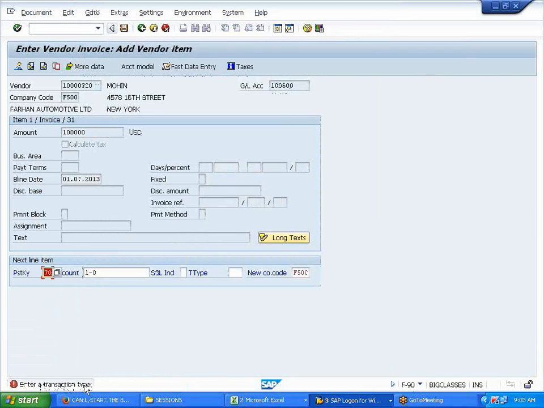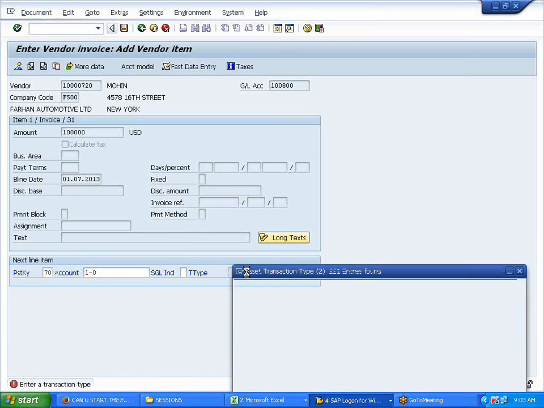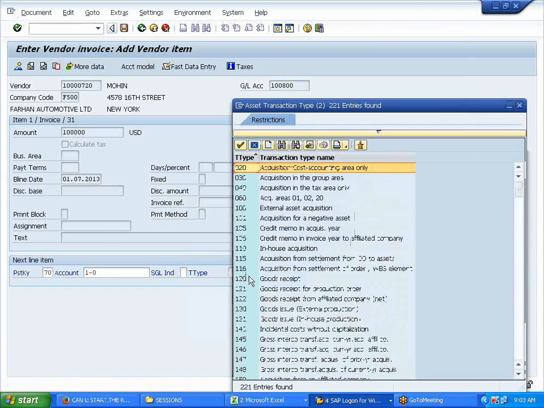Enter a transaction type. So this is external acquisition, internal acquisition. What kind of an acquisition is this? External, purchasing from the vendor. Select this, external asset acquisition. Enter. Is everyone with me?